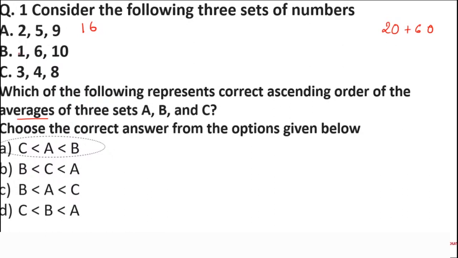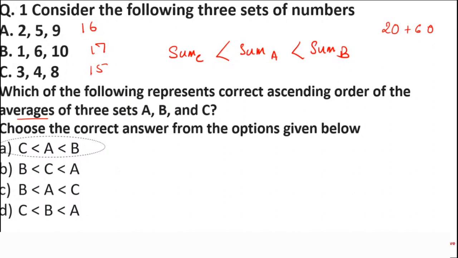Next number. Next set. 1, 6 and 10. It is very simple. 1 plus 6 is 7. 7 and 10 is 17. And 3, 4 and 8. 3 and 4 is 7. 7 plus 8 is 15. So this question is so simple. If you arrange these numbers, if you talk about the sum, C is the least, then the sum of A, and then the sum of B. So there is no need to find the average, students.